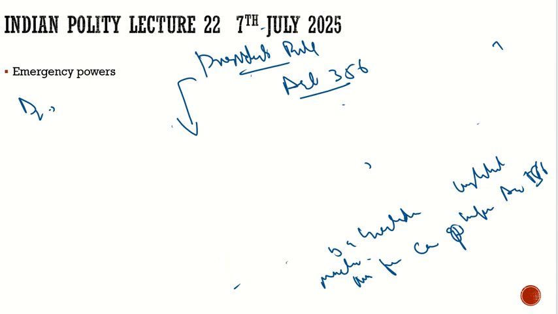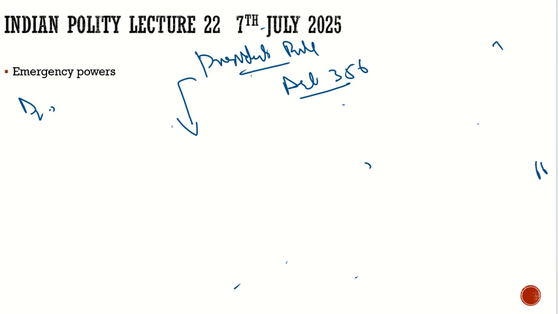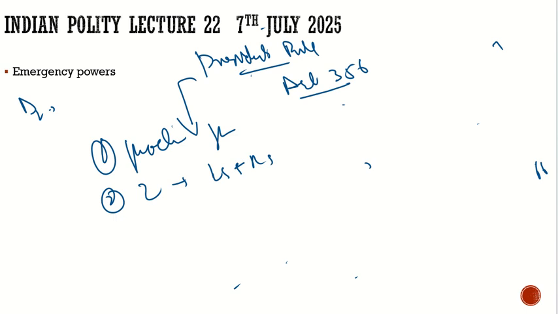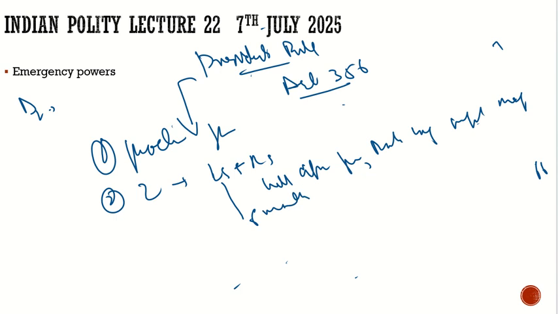Let's see the structure of the president's rule. First, the proclamation of the president. Then within 2 months of the proclamation, both the Lok Sabha and the Rajya Sabha shall have to approve the president's rule by simple majority. Then this president's rule will be there for 6 months. After 6 months, can it be extended? Yes, it can be extended further for another 6 months, so it will continue for 1 year.